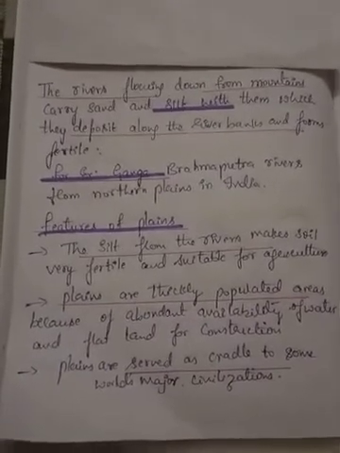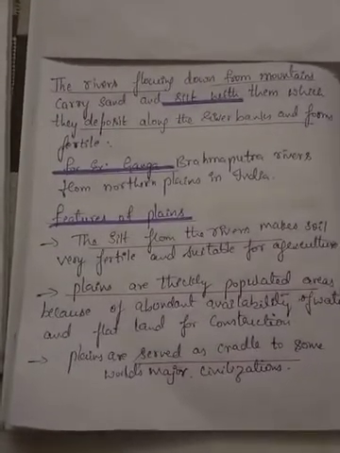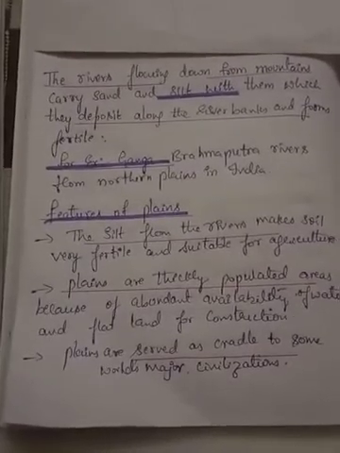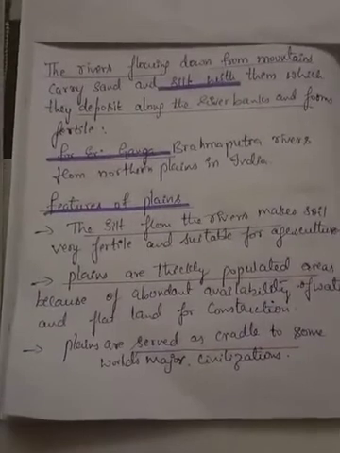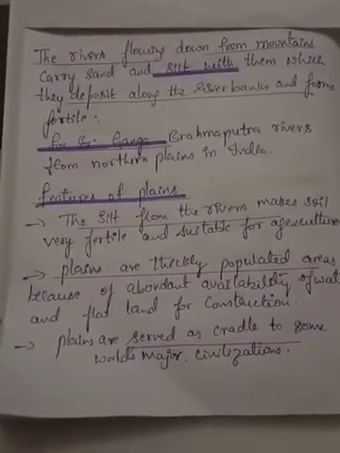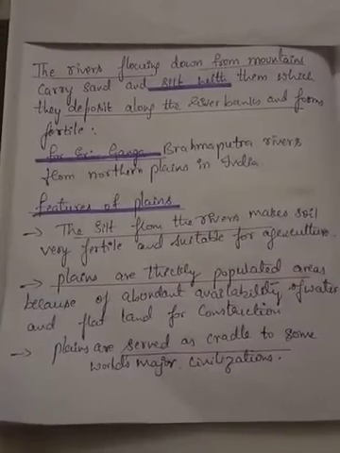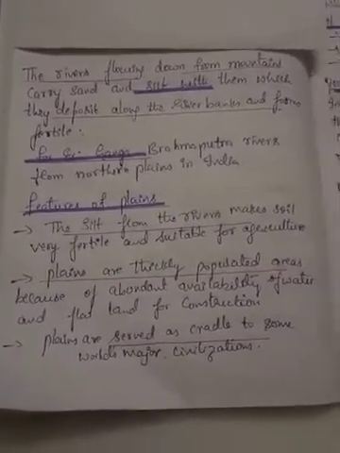Now coming to the features. Features are the characteristics of how these plains are helpful. The silt brought by running water in the river makes the soil very fertile and suitable for agriculture. For any crops to be grown, the land should be fertile.